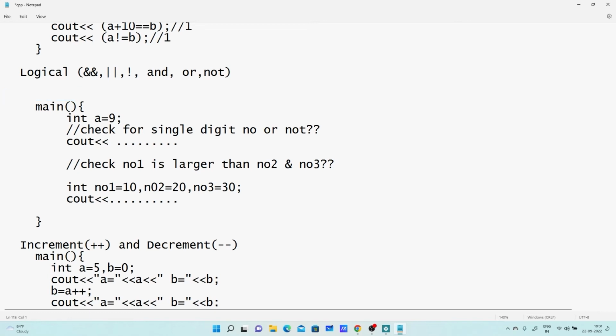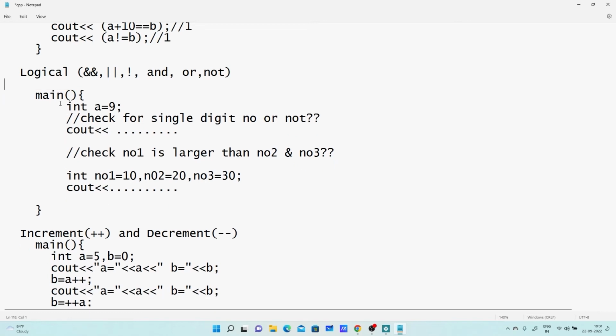Now, here I have one example. I want to check whether a number entered by the user is a single digit number or not. Here I assign the value 9 to a. So we have to check whether it is a single digit number or not. How can we write down the logic? Can anyone tell me?